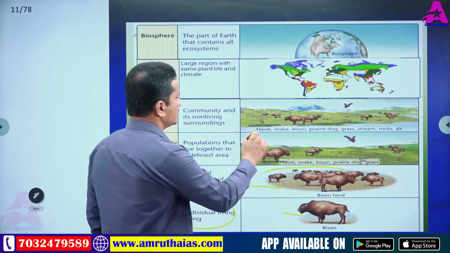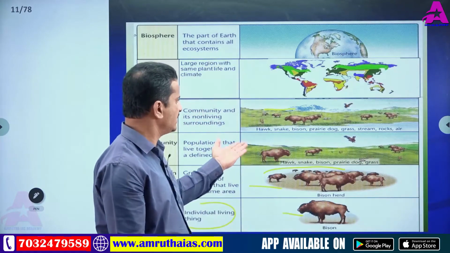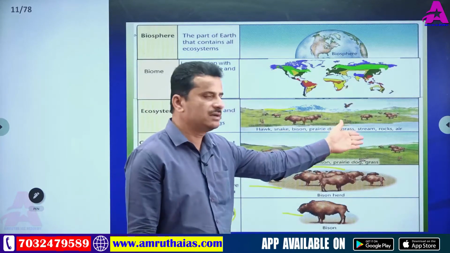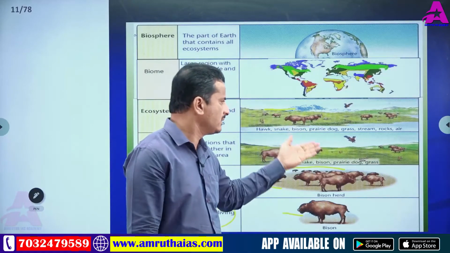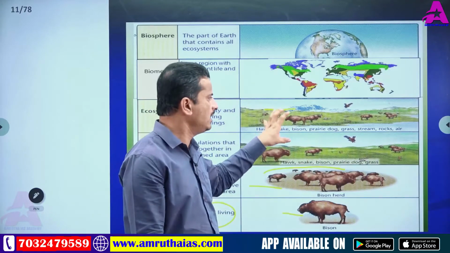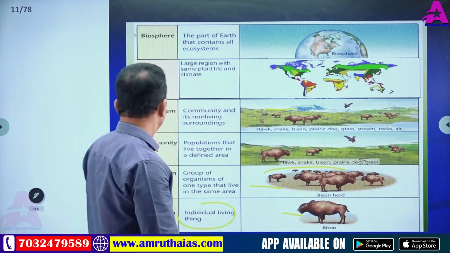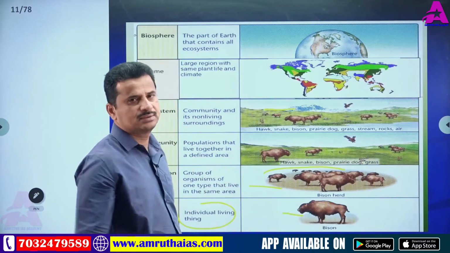Next, ecosystem. In an ecosystem, it is community plus non-living factors. Stream, rocks, air and temperature are collectively called the ecosystem. So ecosystem is a community and its non-living surroundings.